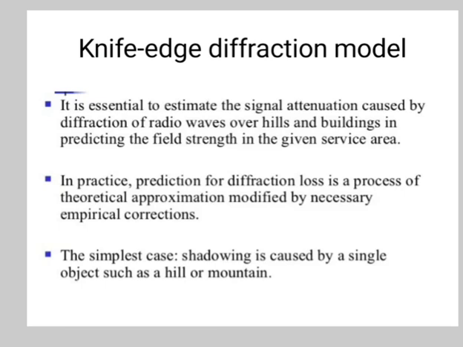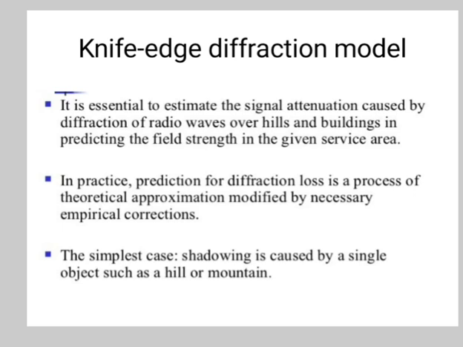In practice, the prediction of diffraction loss is a process of theoretical approximation modified by a necessary empirical correction. The simplest case of shadowing is caused by a single object such as a hill or mountain. The path loss due to diffraction in the knife edge model is controlled by the Fresnel diffraction parameter, which measures how deep the receiver is within the shadowed region.